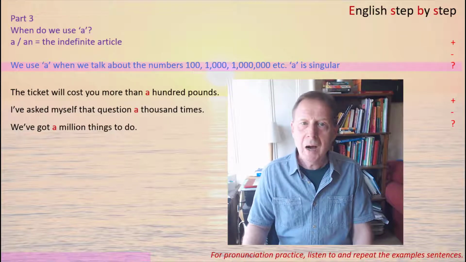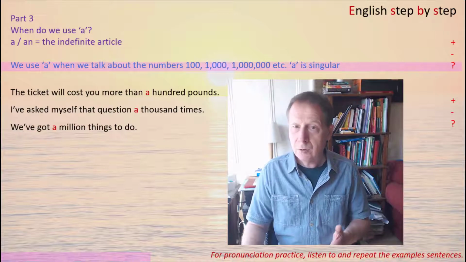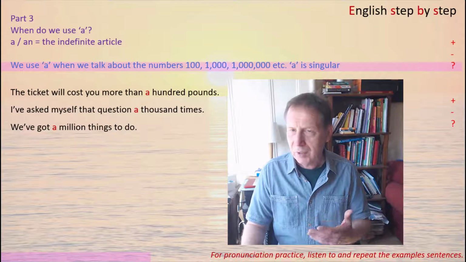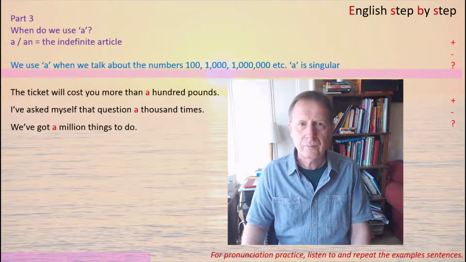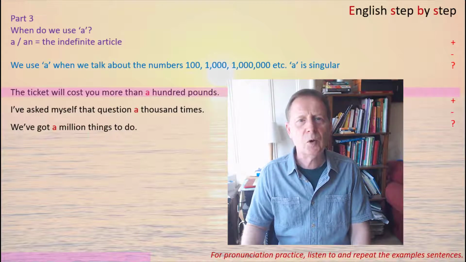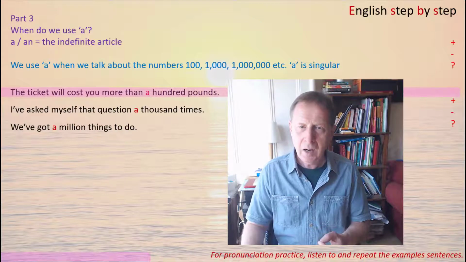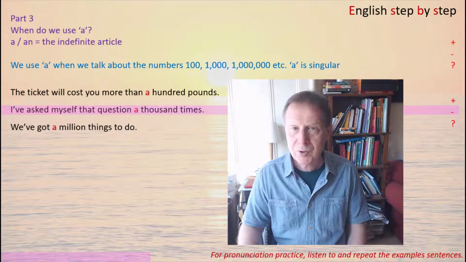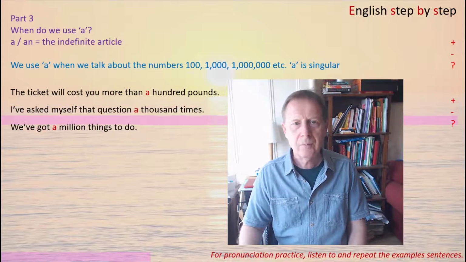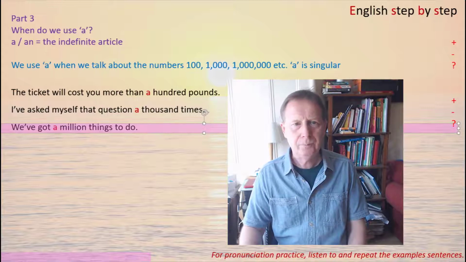We also use a or an when we're talking about the numbers 100, 1,000, 1,000,000, 1,000,000,000, 1,000,000,000,000, etc. So a is singular again. For example, the ticket will cost you more than a hundred pounds. So we have to say a hundred. Next one, I've asked myself that question a thousand times. We've got a million things to do.